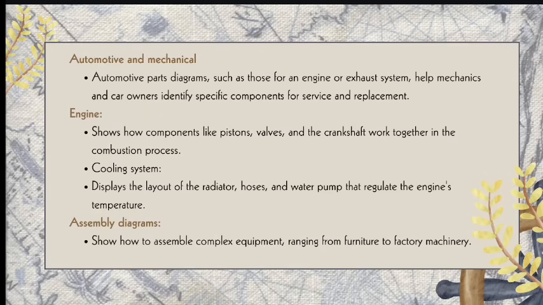In automotive parts diagrams, such as those for an engine or exhaust system, it helps the mechanics or the car owners identify the specific components for service and replacement. In the engine, it shows how the components like pistons, valves, and crankshafts work together in the combustion process.